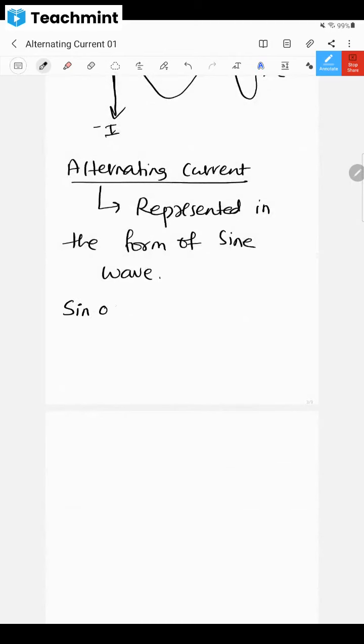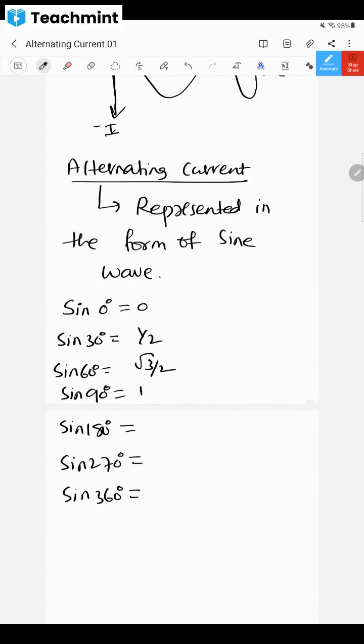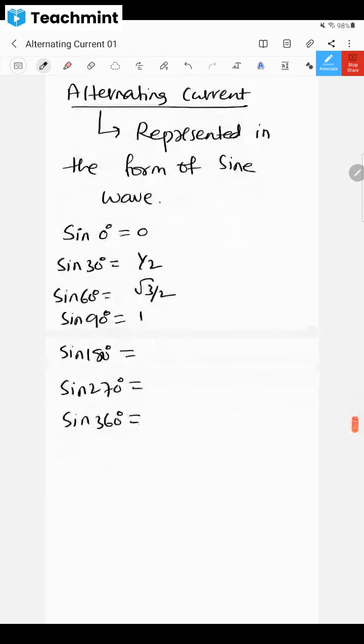Everybody must have told you sine 0 degrees is 0. Next, sine 30 degrees is 1/2. Next, sine 60 degrees is root 3/2. Sine 45 also you can write, no issue. Sine 90 degrees is 1. What is the value of sine 180? Can somebody say? What is the value of sine 270? What is the value of sine 360? Can somebody say, please? Sine 180, anyone knows? It is 0. Sine 270 is minus 1. Sine 360 is 0. Correct?